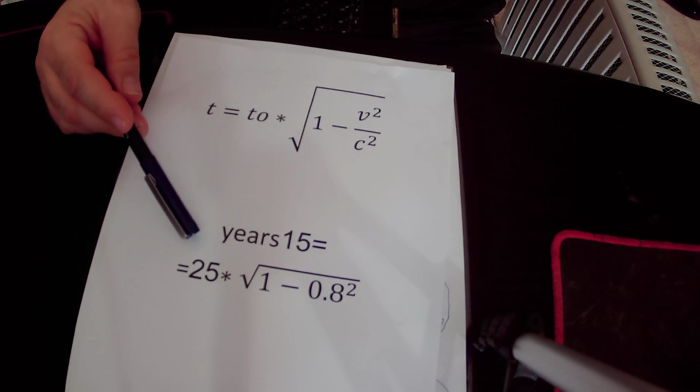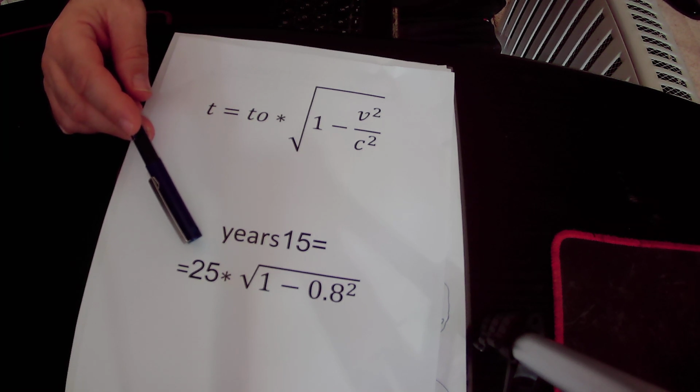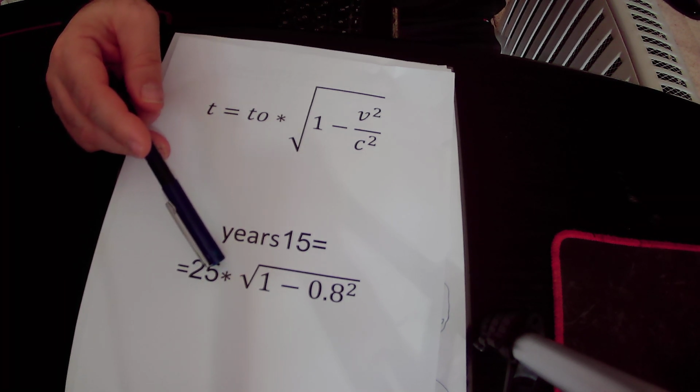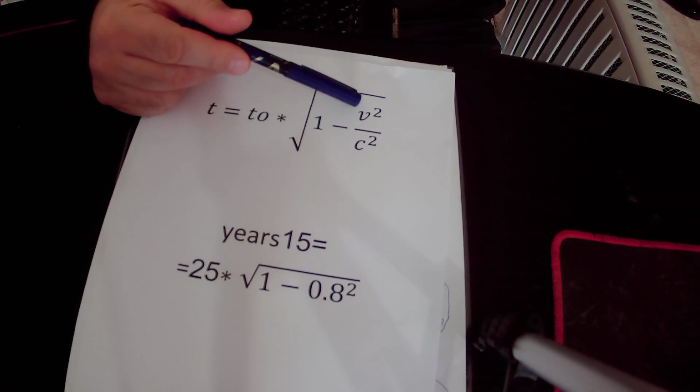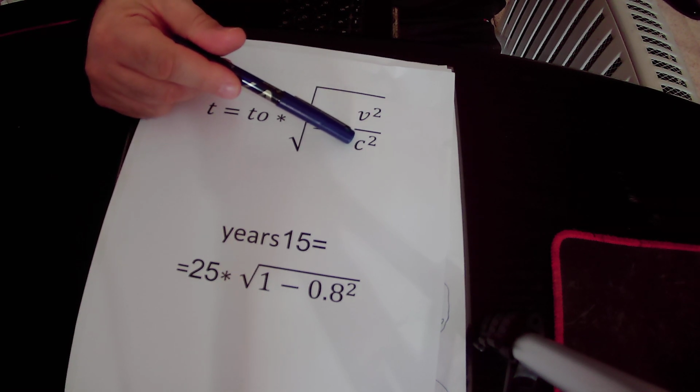So on Earth, the total time that has passed during the journey is 25 years, and we multiply it by the root of 1 minus the velocity of the spacecraft, 240,000 kilometers per second, divided by the speed of light, squared.